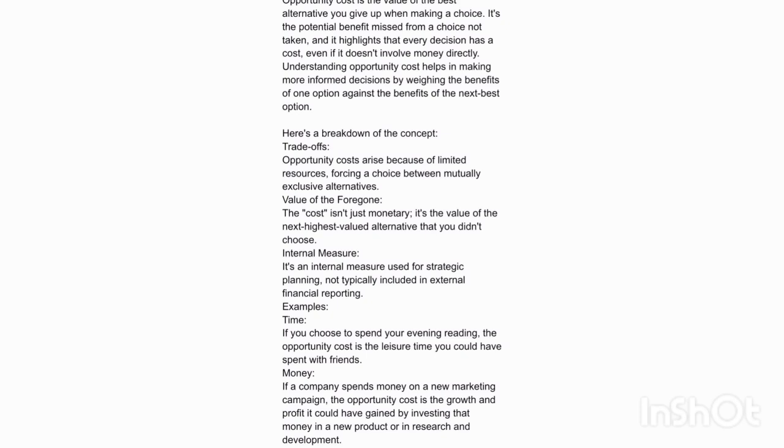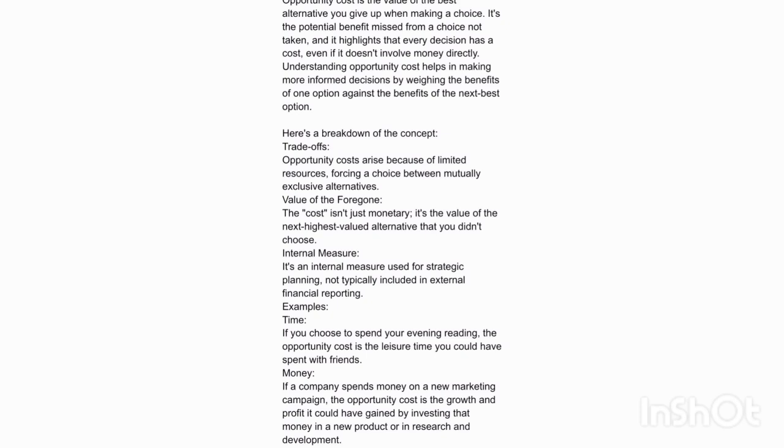Trade-offs. Opportunity costs arise because of limited resources, forcing a choice between mutually exclusive alternatives. Value of the foregone. The cost isn't just monetary, it's the value of the next highest valued alternative that you didn't choose. Internal measure. It's an internal measure used for strategic planning, not typically included in external financial reporting.